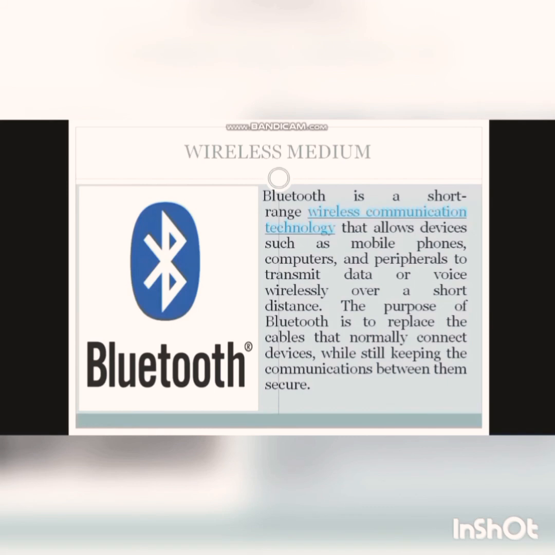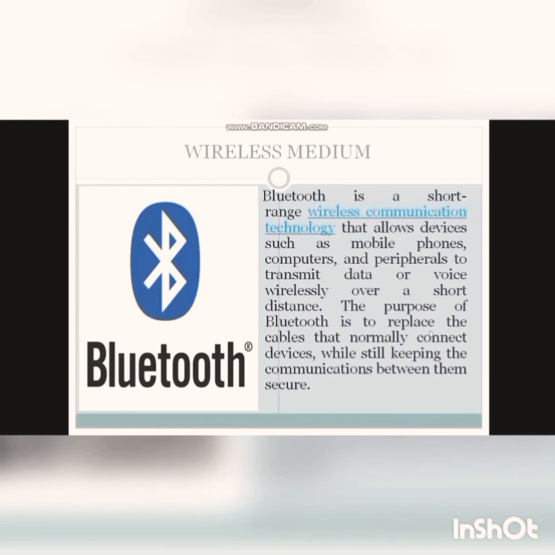The next is wireless media. Wireless media are also known as unguided media. Basically, in this type of media, there is no physical path available to move the signals. For that, there are different wireless technologies used today. Number 1 is Bluetooth.